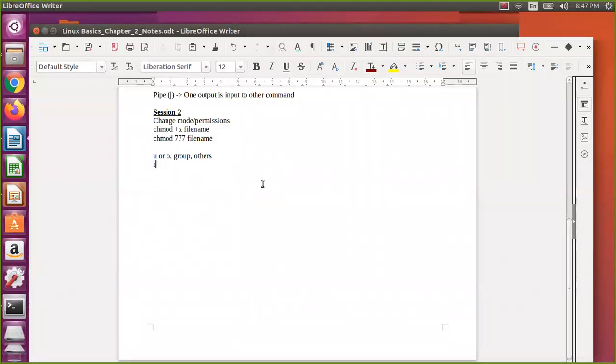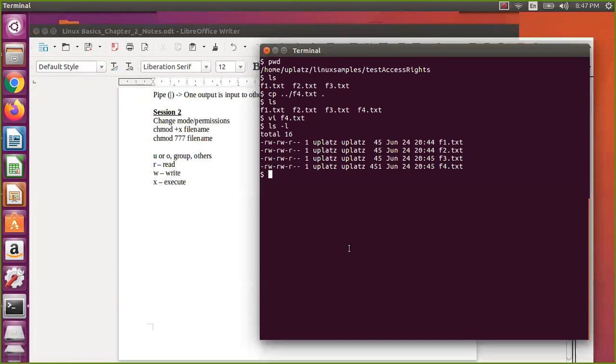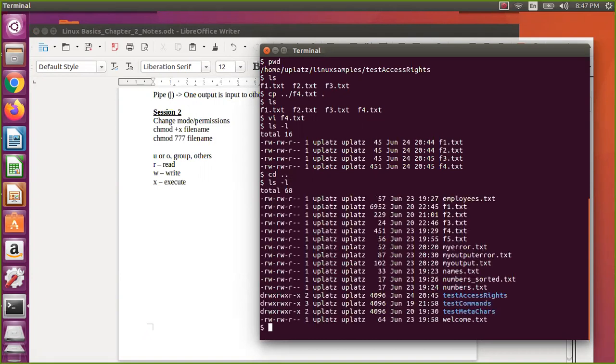So what do you mean by r? r stands for read, w stands for write, e stands for execute. Read, write, execute. Okay, so this is a normal file actually. The same file permissions will be there for directories. Let us assume I go here and I just say ls minus l.